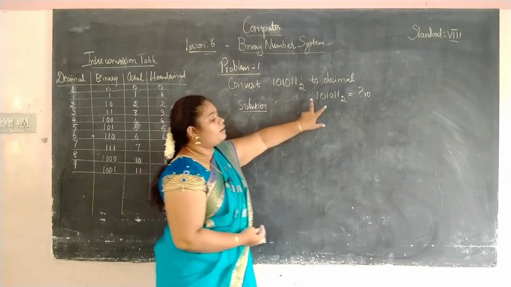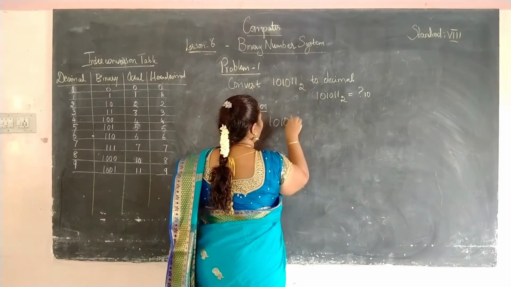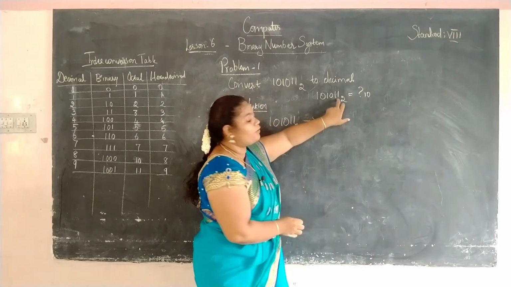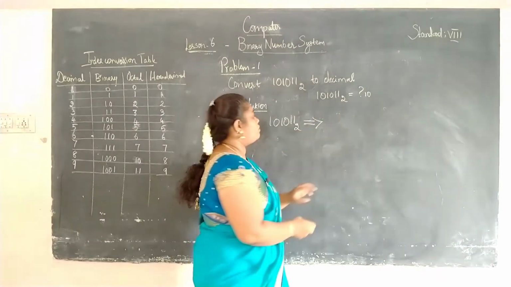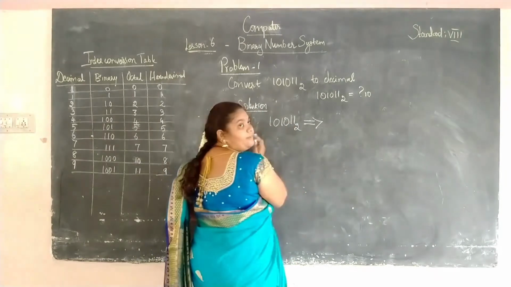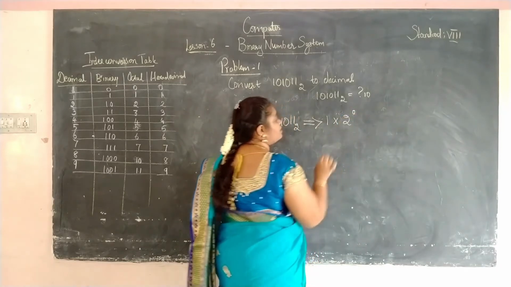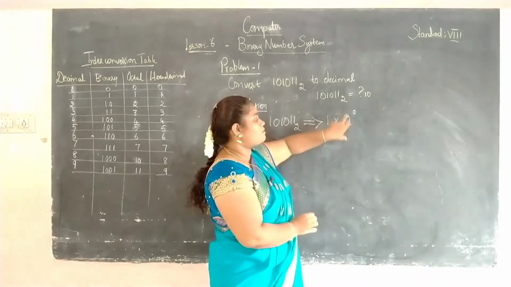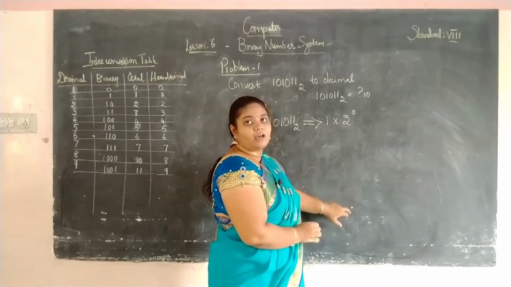The solution for this problem: first we write the sum, 101011 to the base 2. Now we are going to multiply each digit by a power of 2, starting from the right side. So 1 into 2 to the power of 0. Since it is the base 2 number system, you should always multiply by 2 to the power of the position, and you have to increase the power.